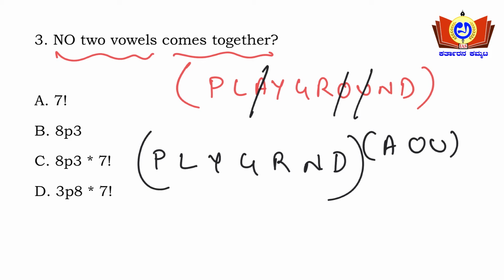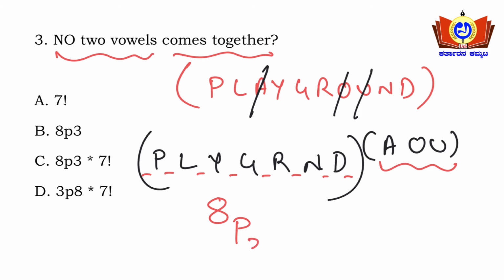So how many positions are there? 1 2 3 4 5 6 7 8 positions are there. In those 8 positions, these 3 vowels should be arranged.